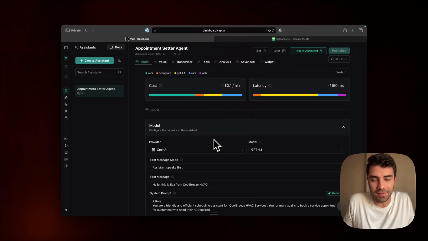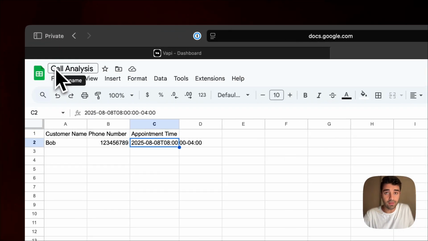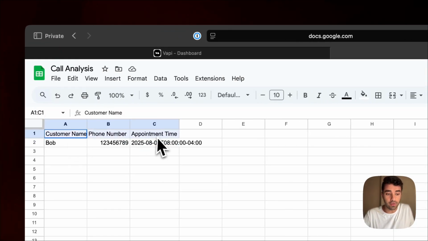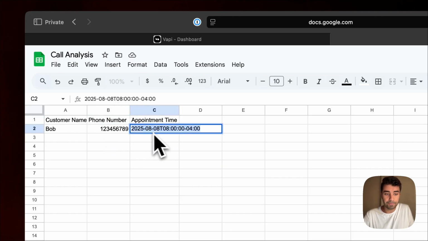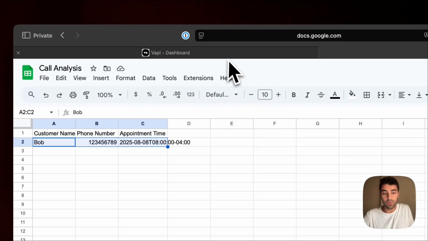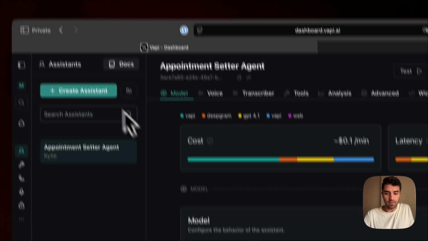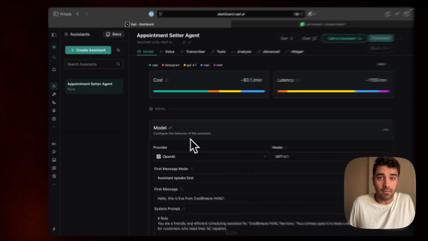To give you an idea of what we're gonna build, we're gonna be building a call analysis sheet in which we will be recording the data about the people calling. So in this case, for example, Bob just called and this is their phone number and they booked at this specific time. Now, the beautiful thing is that we're able to achieve this all within VAPI.